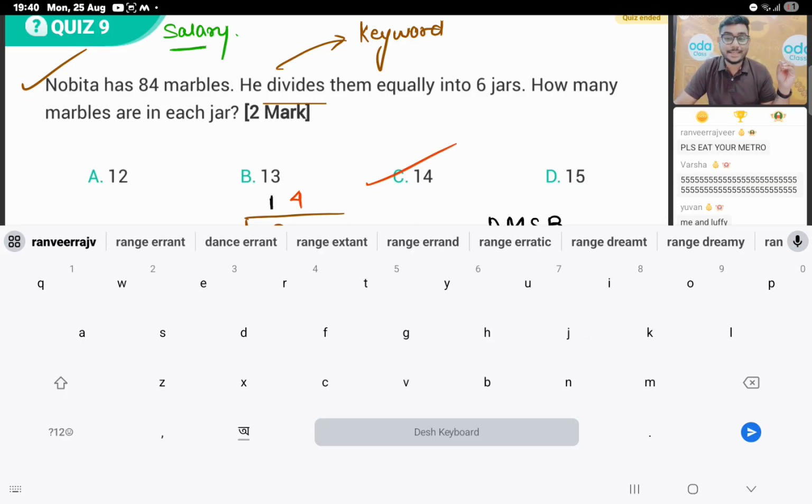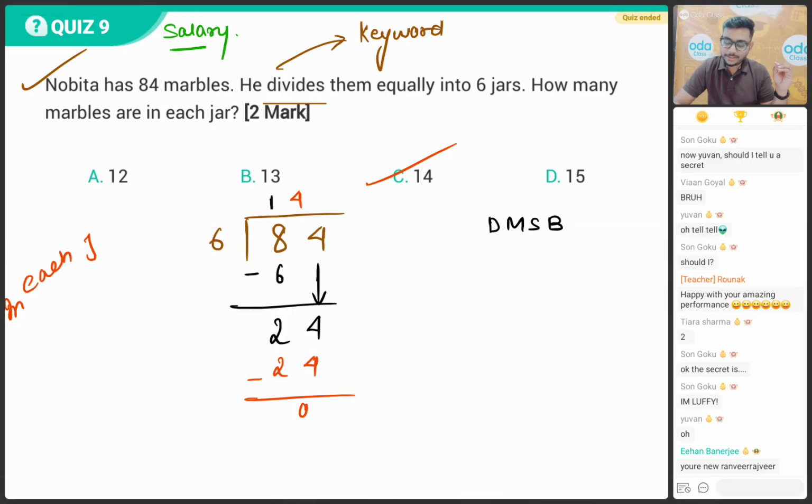So how many marbles are in each jar? You can mention that in each jar, Nobita has 14 marbles. Got it? Clear, bacho? Very good, everyone. Congratulations. This type of 2 marks question, especially, you all are going to get in your examination.